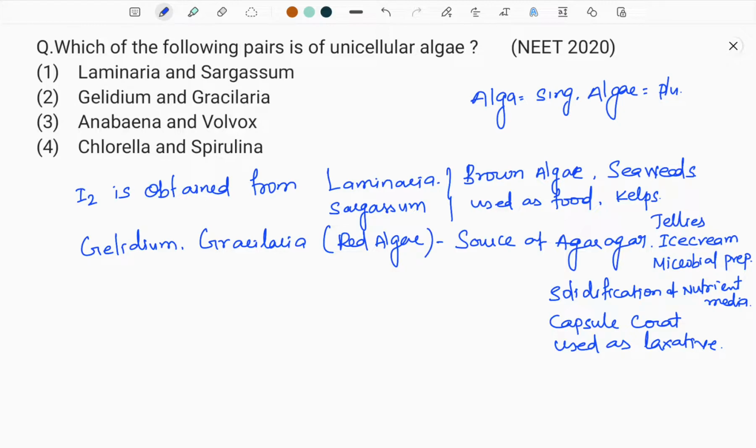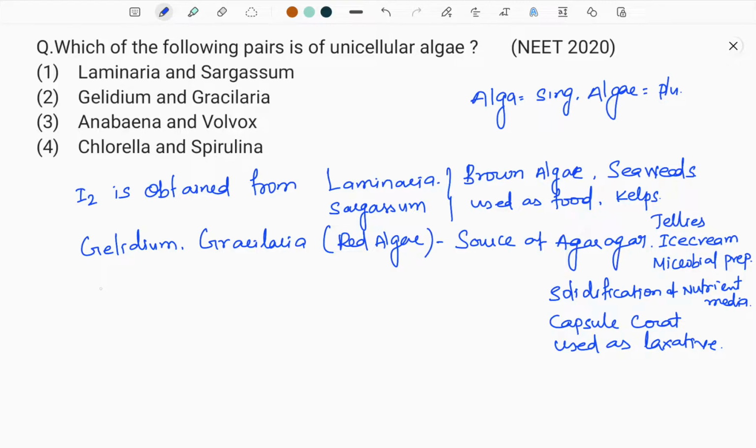Agar-agar is used in electrochemistry also, and it has much more importance in various fields of different sectors. So that agar-agar is being extracted from Gelidium and Gracilaria. These are multicellular organisms that come under red algae or Rhodophyceae.